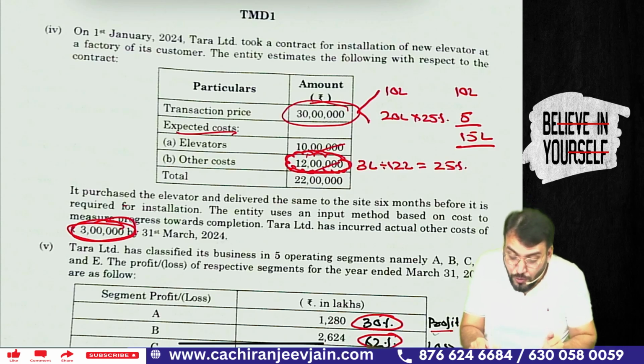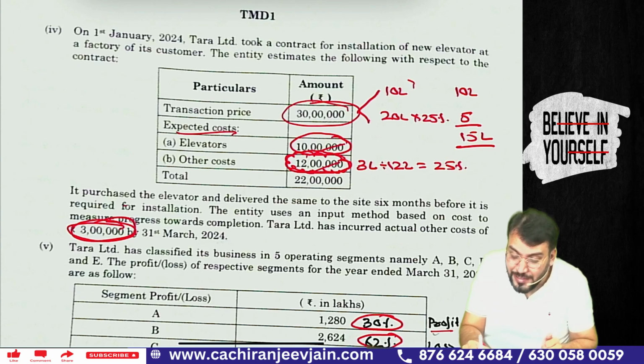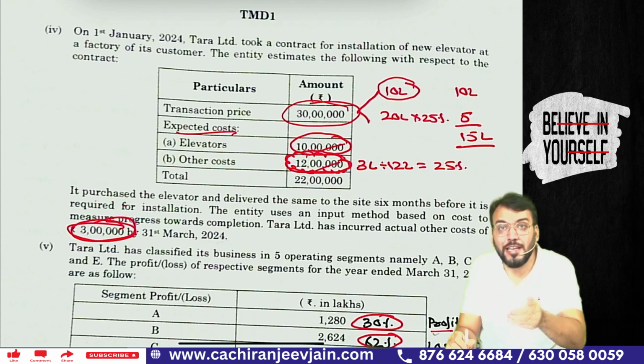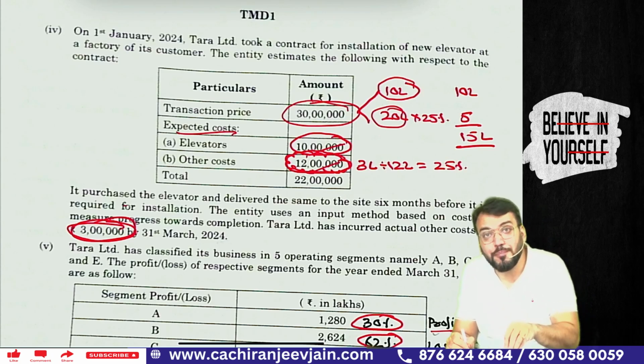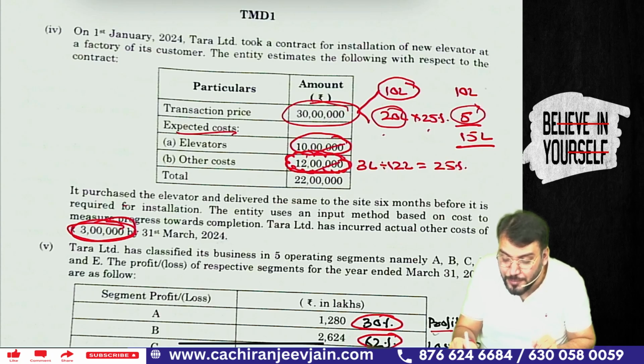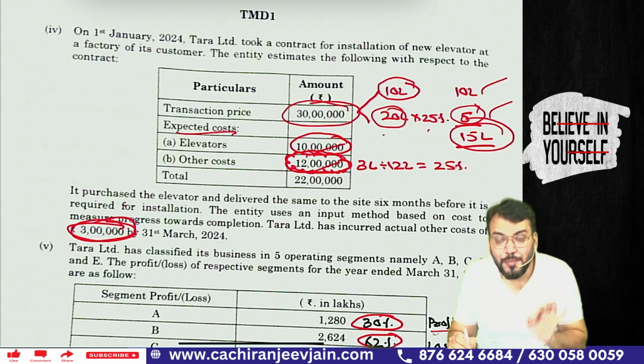So for this elevator we recognize the entire cost incurred as revenue. Means out of 30 lakh, 10 lakh will be the revenue to be recognized for elevator. Balance 20 lakh, for that we recognize only 25%. 20 lakh into 25% is 5 lakh, means 10 lakh plus 5 lakh, 15 lakh revenue will be recognized.